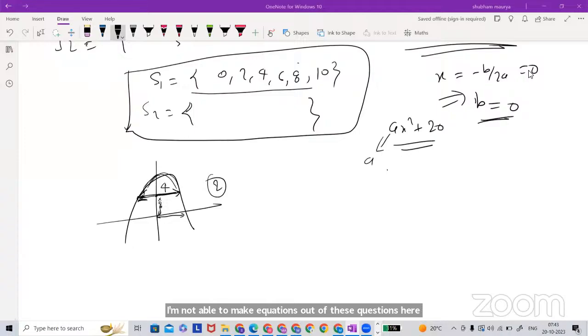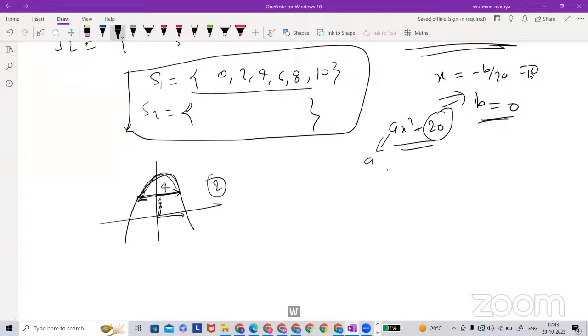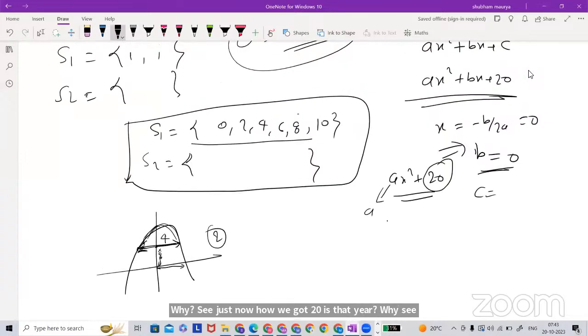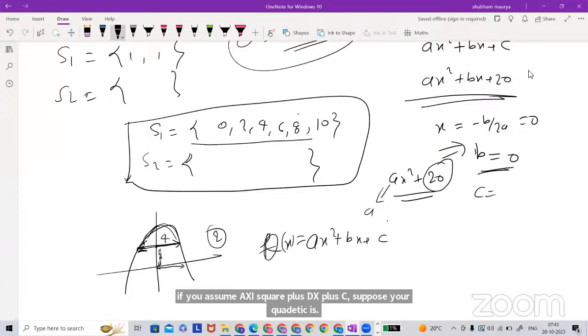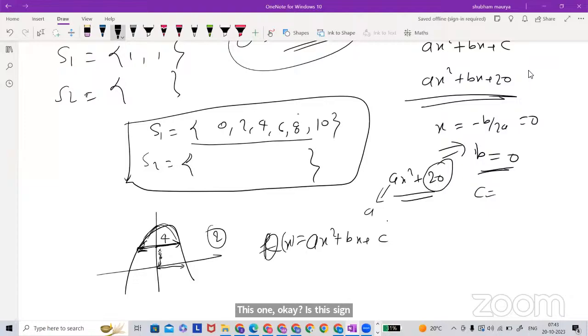See, just now, how we got 20? Is that clear? If you assume ax square plus bx plus c, suppose your quadratic is this one. Is this fine? Yes, sir. Now your arc, the axis of symmetry is given 0, right?